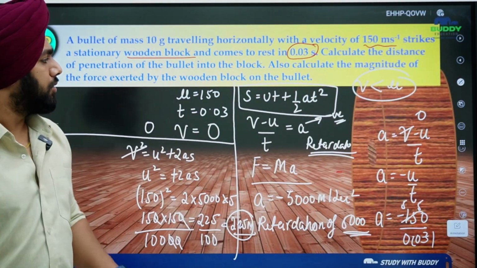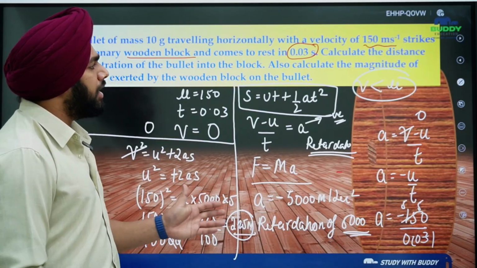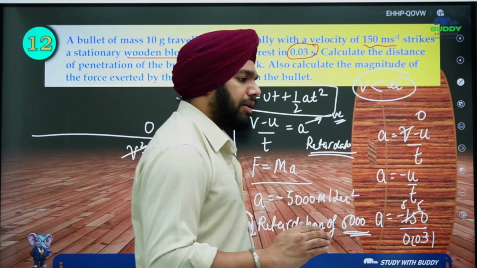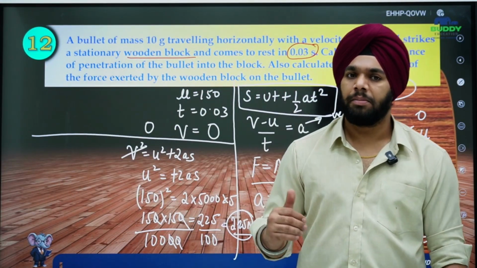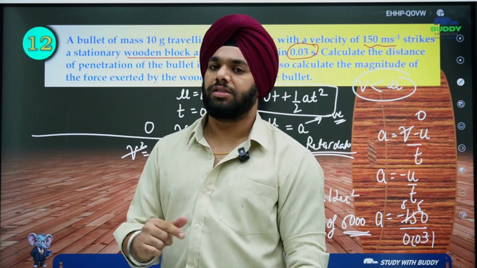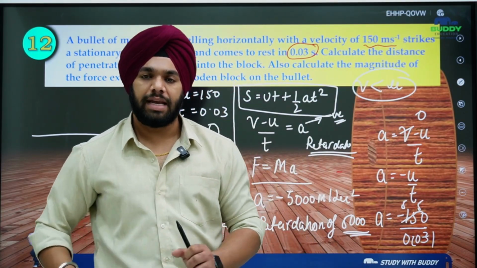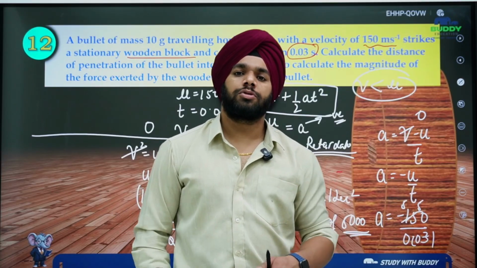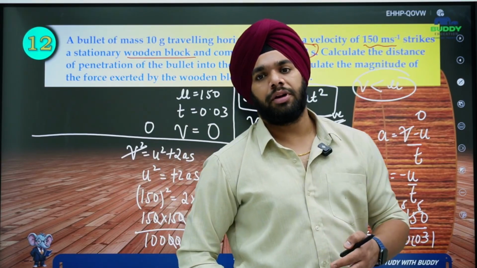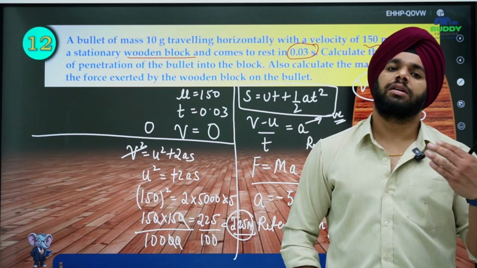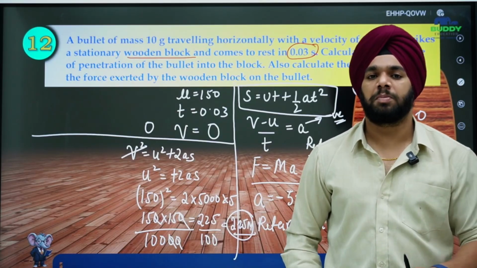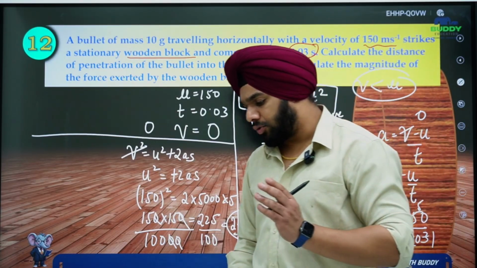Okay. Now remember, whenever you are going for the second chapter, make sure that you have studied the first chapter, because even in the second chapter, to solve the numericals, you will require the equations of motion which we have discussed in the first part. Okay, so just go through that.